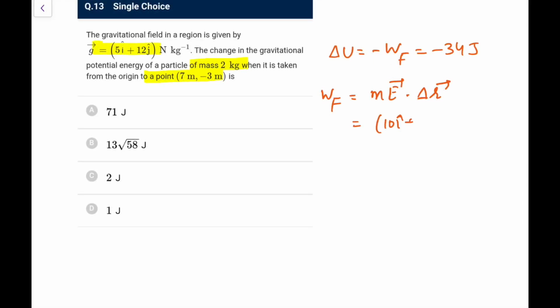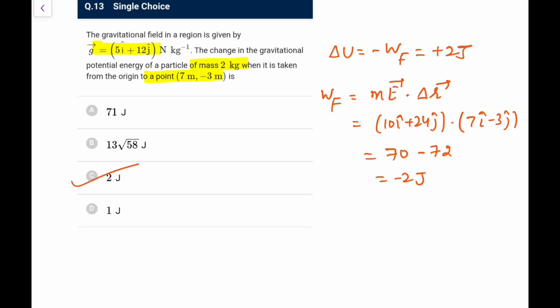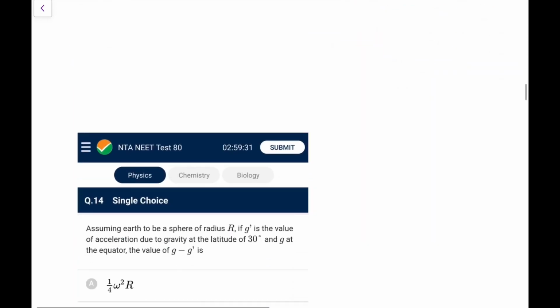Work done by the field, you can directly write as m into E dot displacement. Mass is 2 kg, so that is (10 i cap plus 24 j cap) dot displacement, which is (7 i cap minus 3 j cap). If I solve it, it will be 70 minus 72, so it is minus 2 joules. So the change here would be plus 2 joule. So it is going to be option C here. Okay, next.